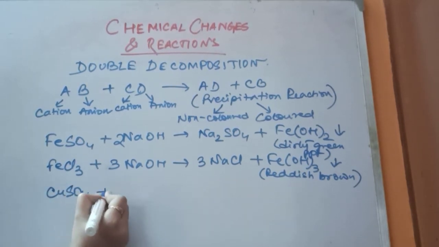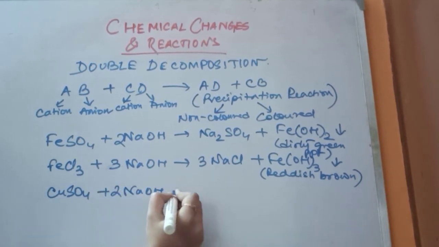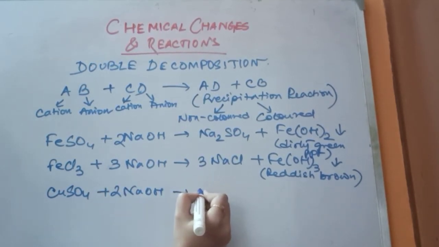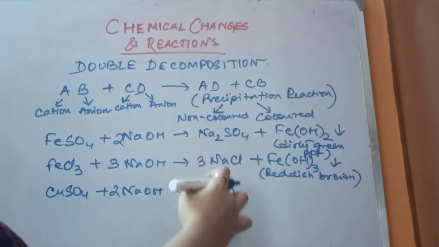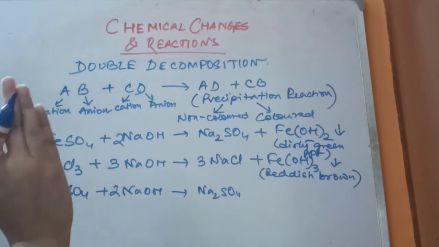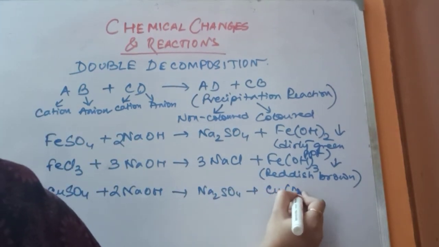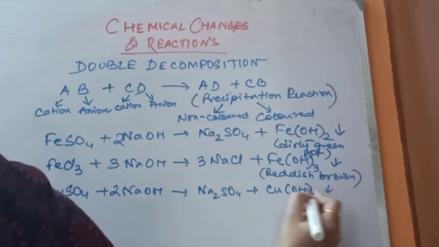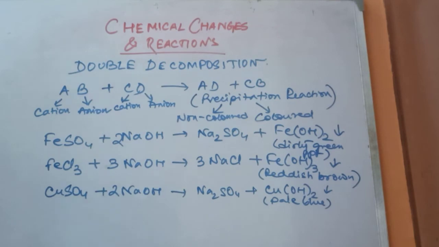Now I'll come to copper sulfate. Copper sulfate reacts with NaOH to form Na2SO4, sodium sulfate. These are soluble. So all the sodium salts are soluble. Remember this. And copper hydroxide precipitate. This is pale blue in color.